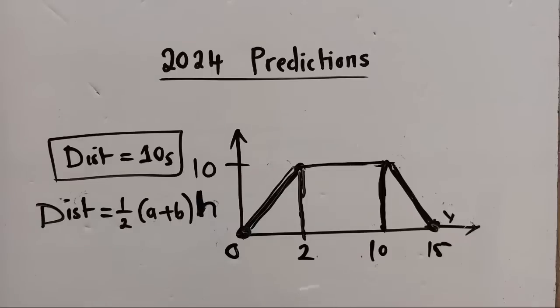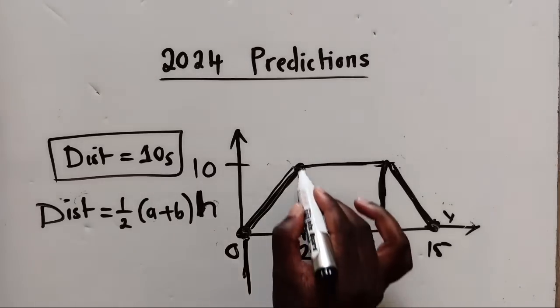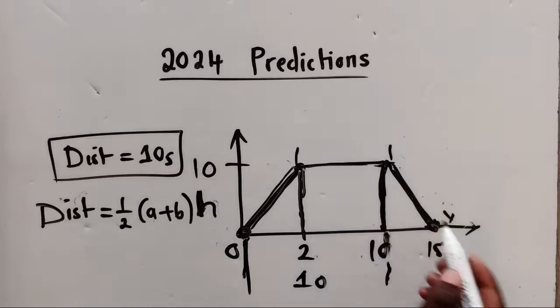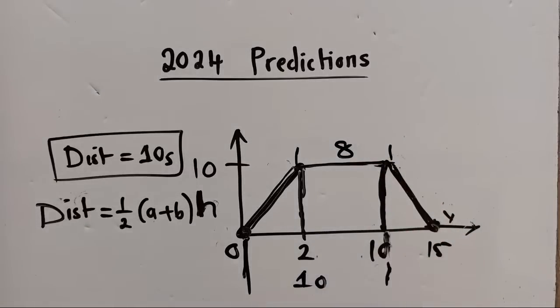So we're going to say the length from here to where 10 is, from here to here where 10 is, it's 10. While from here to here, it's 8. I guess you're able to see. So this is 10 from here all the way up to here.